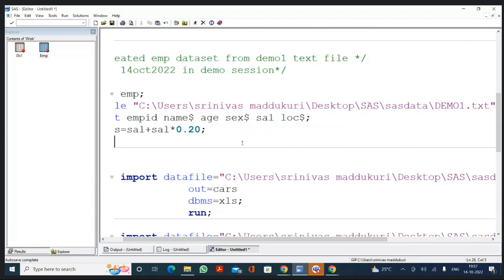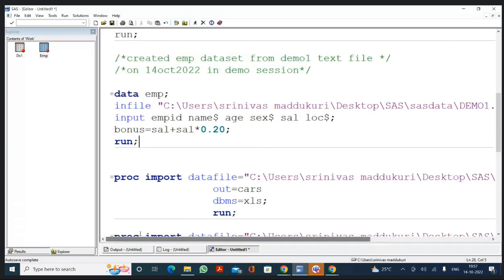You asked about salary plus salary asterisk, what is it for? I am creating a new variable called bonus. I'm adding 20% of salary to the existing salary value.